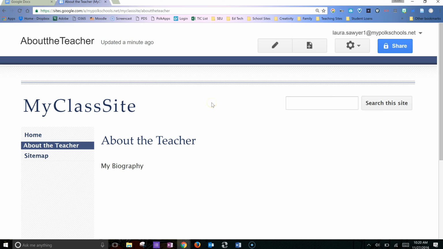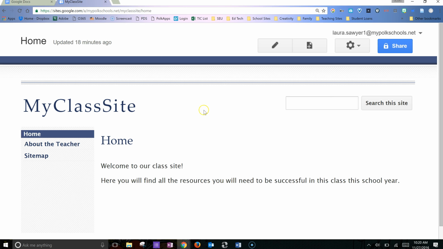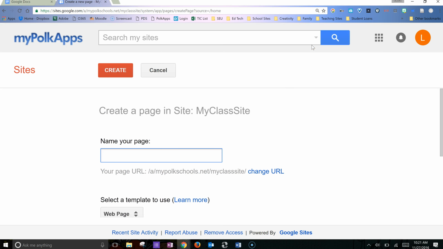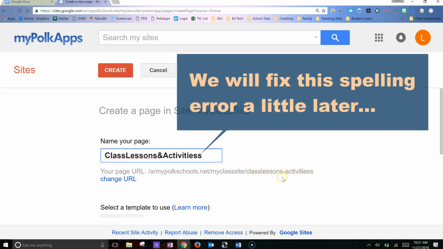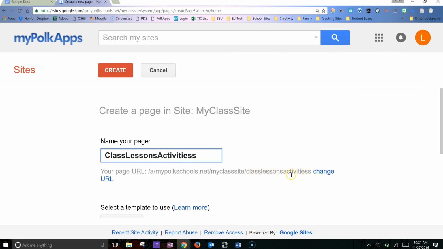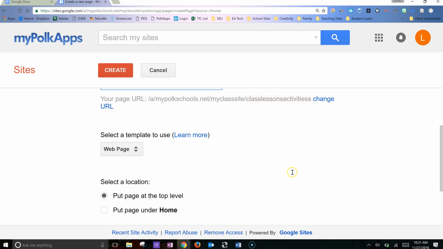Now if I want to create additional pages, I can do it from here or I can do it from the home page. It really doesn't matter. If I'm creating subpages, it's usually easier to start at that page and then create pages underneath it. So let me show you an example. I want to create a new top level page, and see I'm looking at the URL. It has a dash in it and I don't really like that dash, so I'm going to go back, and so this says class lessons activities.